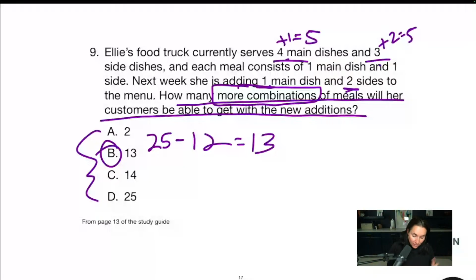Be careful. Notice D here. You're moving fast. Like Daniel said, I move too fast, and I do this too. You didn't go all the way to the end. You got up to 25. Now it's 25. It's not. It says how many more combinations of meals will her new menu give her customers? They get 13 more options, basically 13 more combinations with the new addition. So be careful. Read that question stem. Just have a look at it one more time to make sure, because notice they anticipate that mistake. Or I should say, I anticipate that mistake because I wrote this question. So I knew you would probably be working fast and move through it.